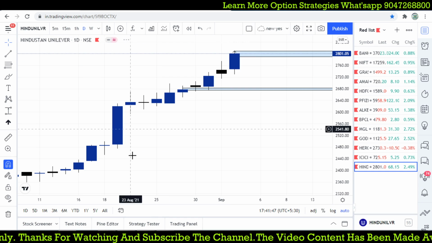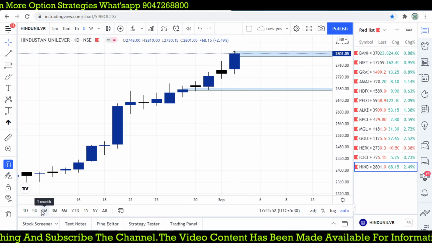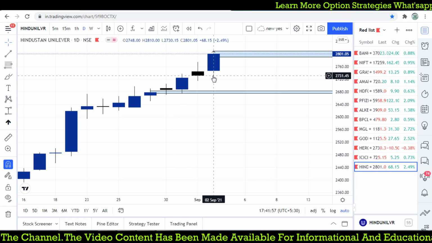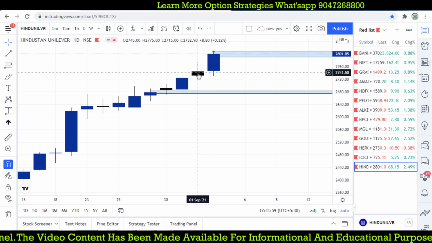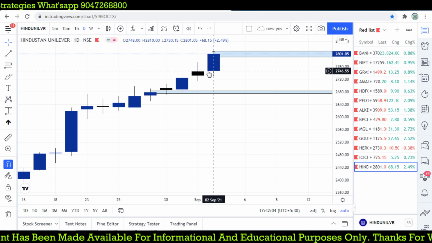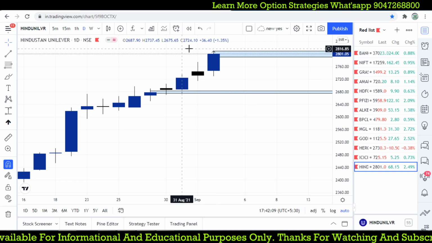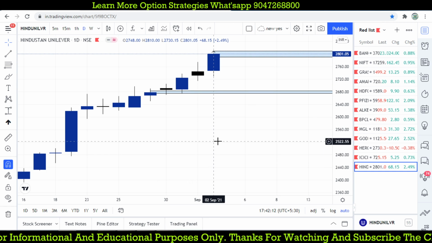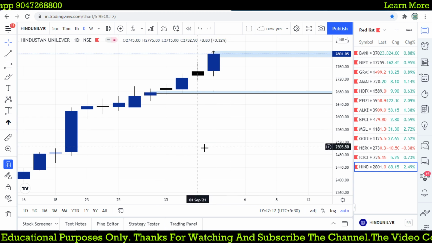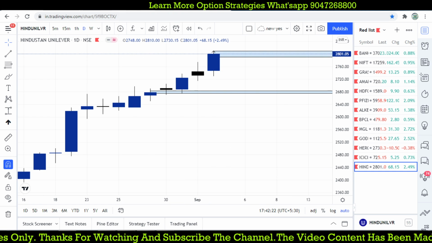Hindustan Unilever, perfect. This is what a bullish continuation pattern is. You are able to see that the previous trend is clearly going up, and there is a candle, and the next day the previous open is 2745, and here 2748, almost equal, a little bit, 3 rupees higher, and it started moving. This is the candlestick pattern that confirms there is a separating line kind of candle. So this is the exact candlestick pattern, and now we will do some other.